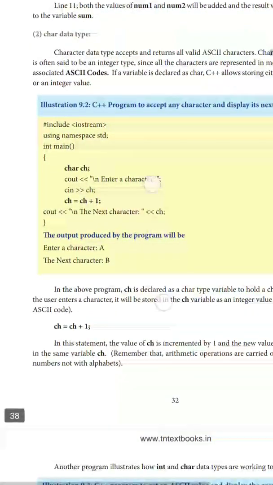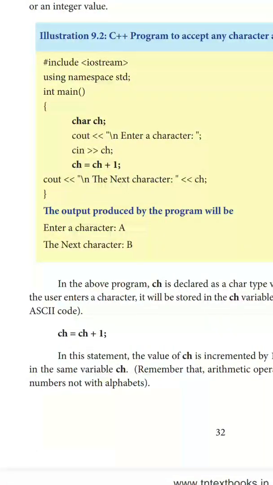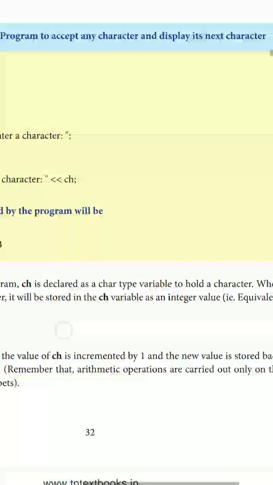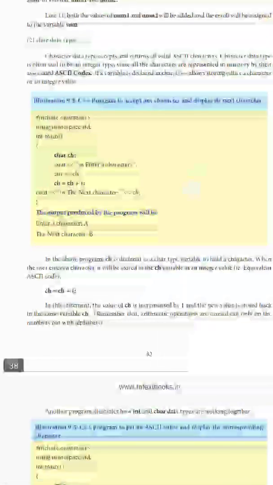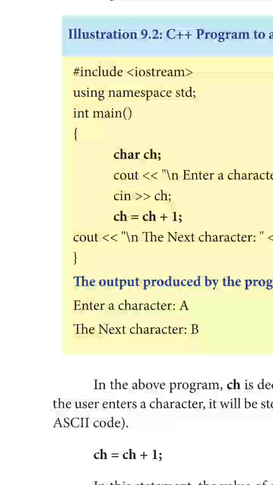So this is the integer data type, and here you can see the character data type. A character data type holds a single letter. ASCII, American Standard Code for Information Interchange, has a number for each letter. Capital A is, I think, 91. Yes, capital A is 91.